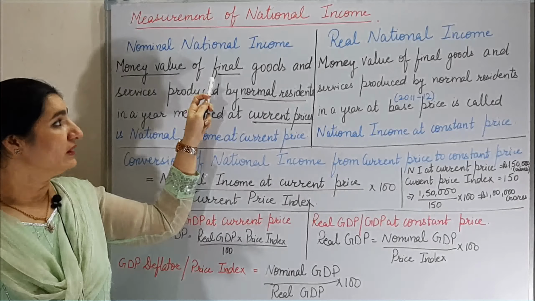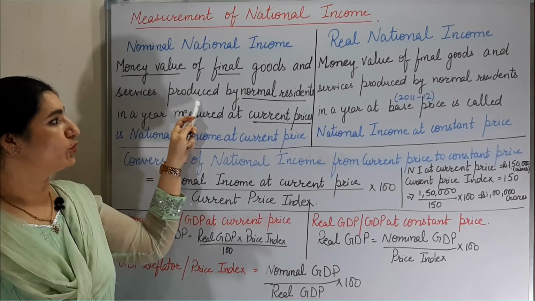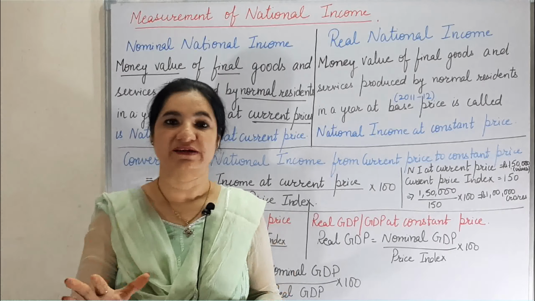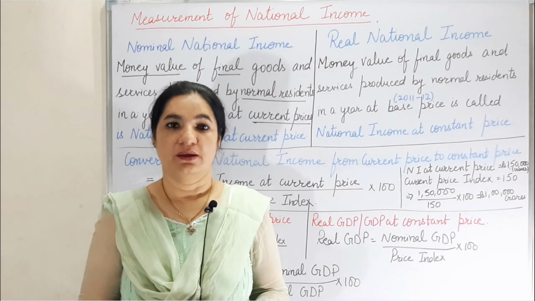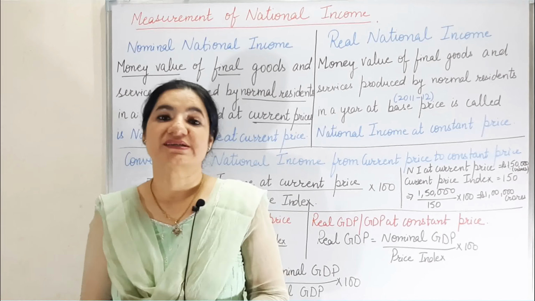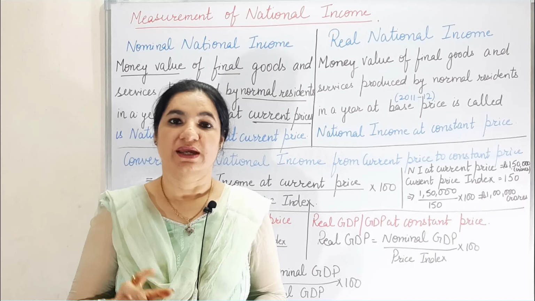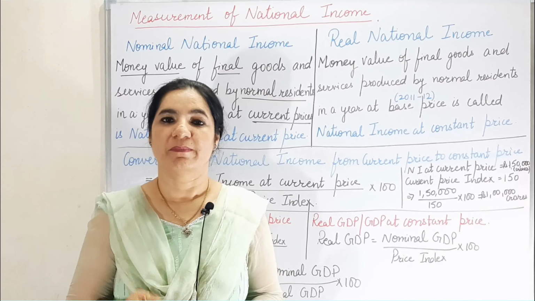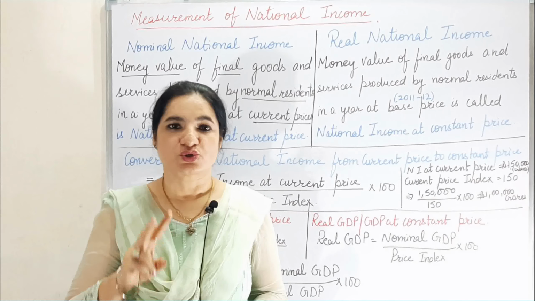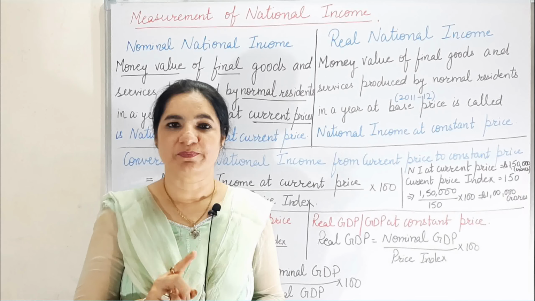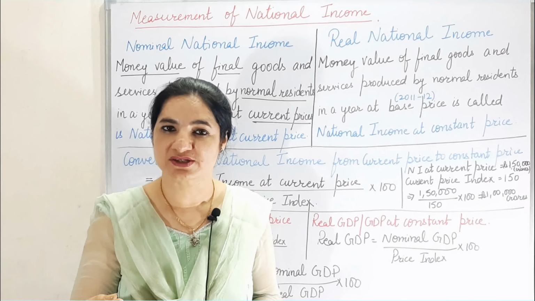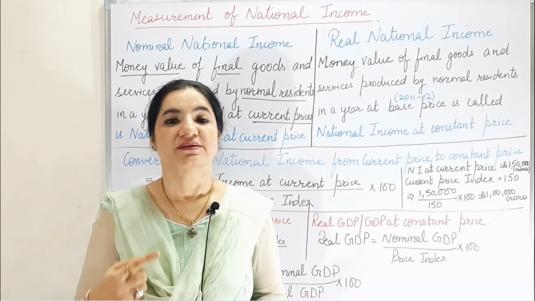So the final goods and services produced by normal residents of the country in 1 year are to be taken at their money value, which means the total commodities produced are multiplied by the price per unit. So two things are important here: first the price, and the second the quantity, which will give the effect in the measurement of nominal national income.